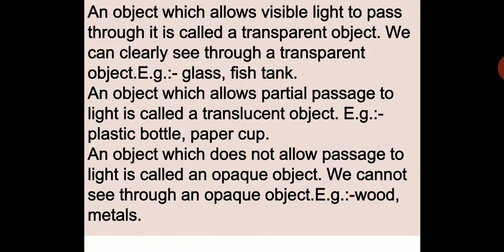Kindly take this down, children. An object which does not allow passage of light is called an opaque object. We cannot see through an opaque object. Example, wood, metals. All these definitions with examples should go in your notebook, children.